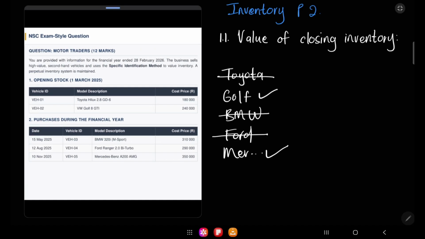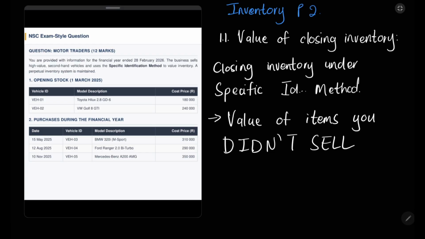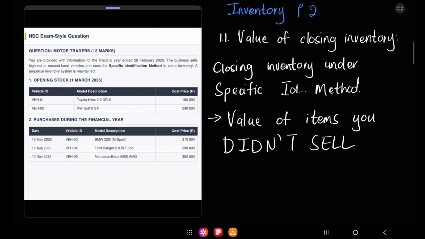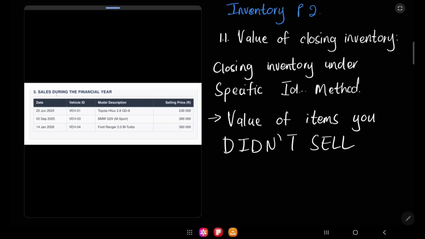Before I calculate and show you how we do this, I want to make a few notes for you. After I'm done writing the notes, you can take a screenshot and write this in your notebook. Closing inventory under the specific identification method is basically the value of the items that you didn't sell. You look at your information and check that you have your opening stock, your purchases, and your sales.